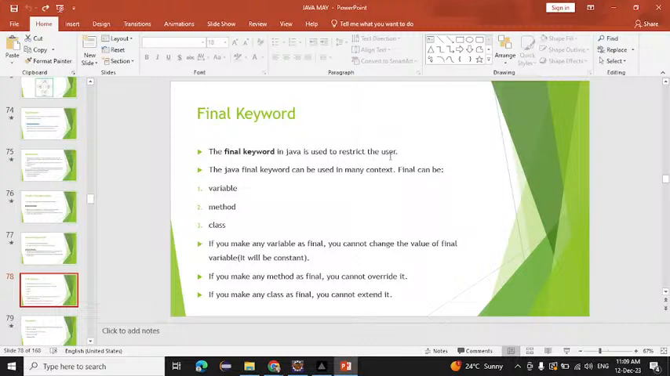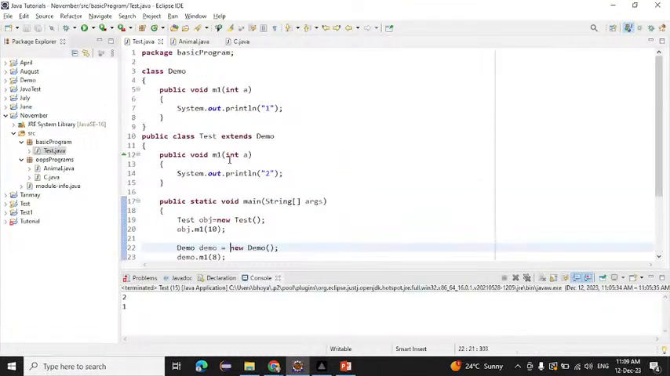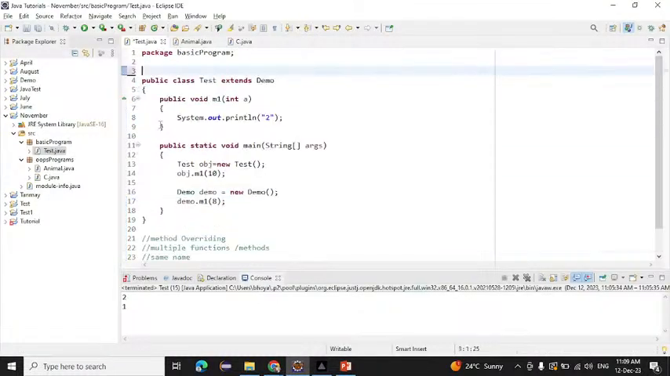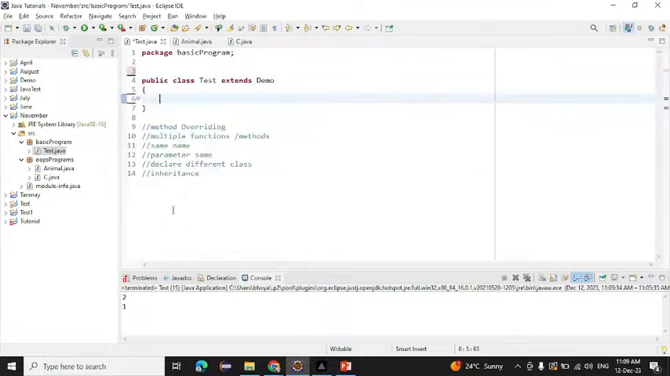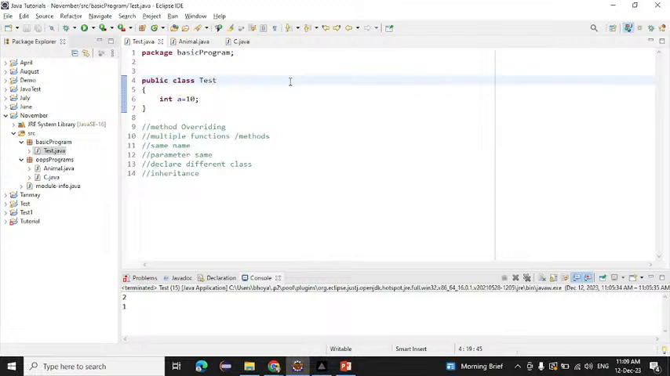Now we will start with the variable. Here I will remove this and this also, and declare one variable here, int a equals to. In mathematics or physics we have some constant values like the value of pi, 3.14. We can't change that, right? The radius of the earth, constant values, we can't change. So for that we use final values. Suppose we have a value here, 10.